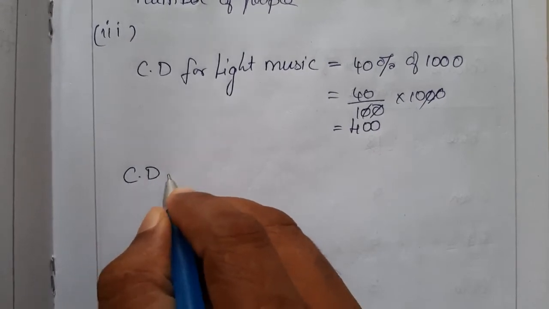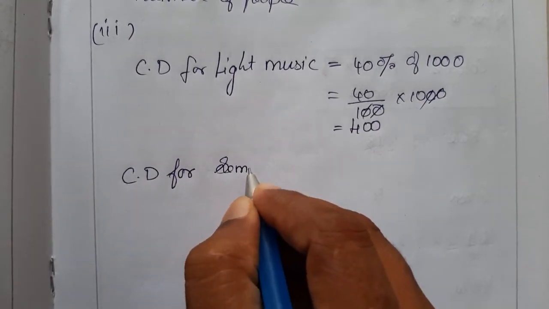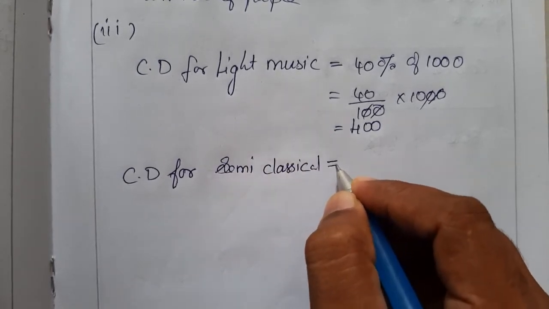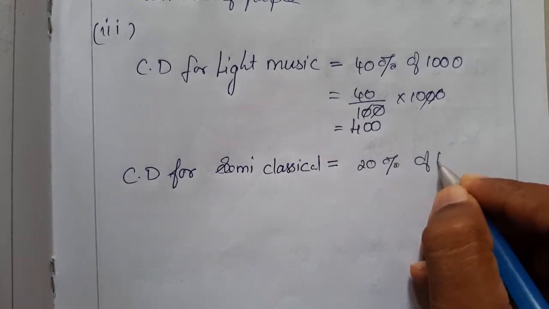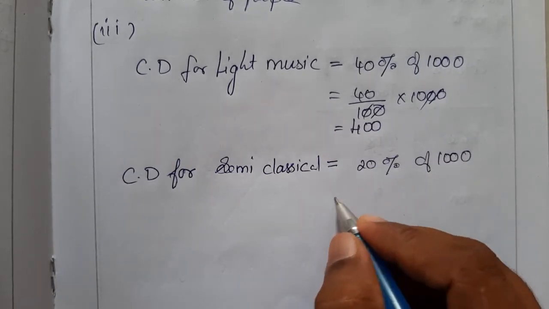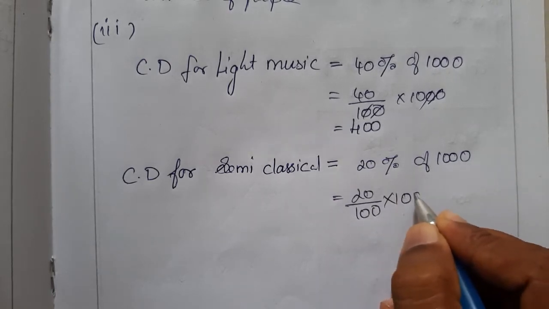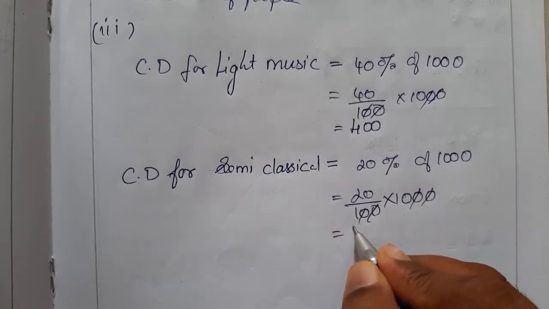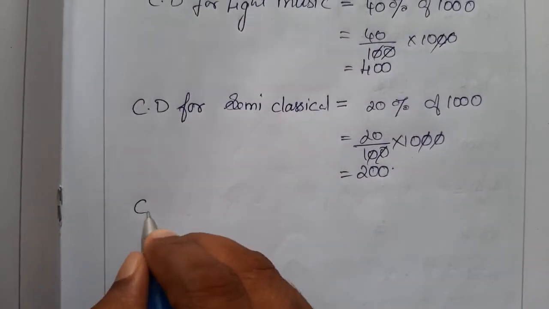Next, CDs for semi-classical. How much percentage is semi-classical? 20%. So 20 percent of 1,000 is equal to 20 by 100 into 1,000, and they need 200 CDs to make semi-classical.